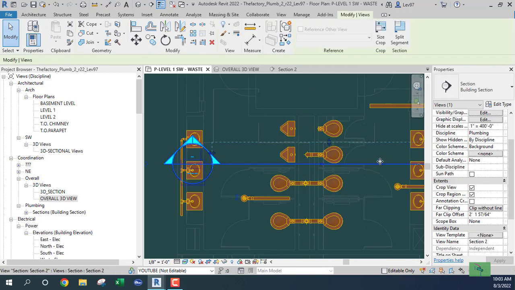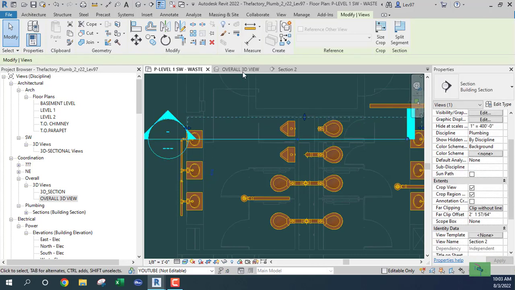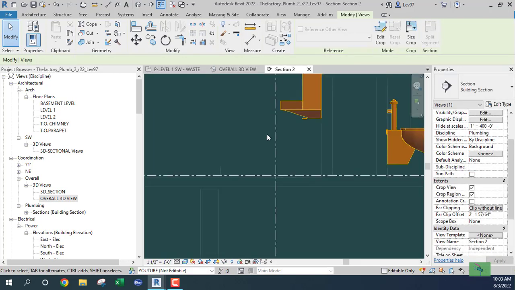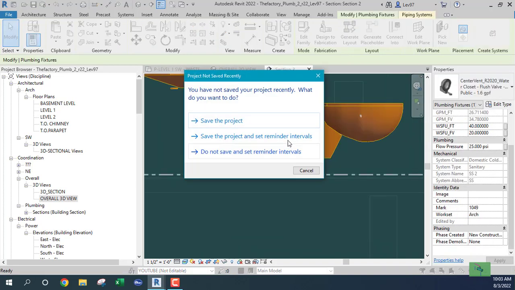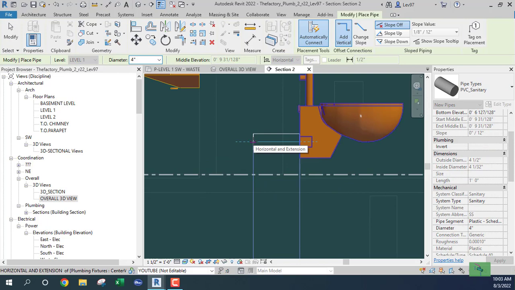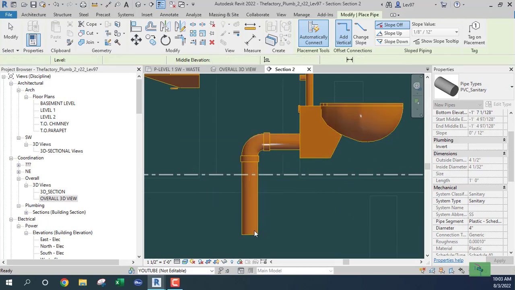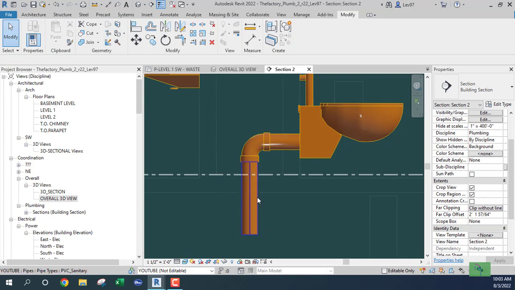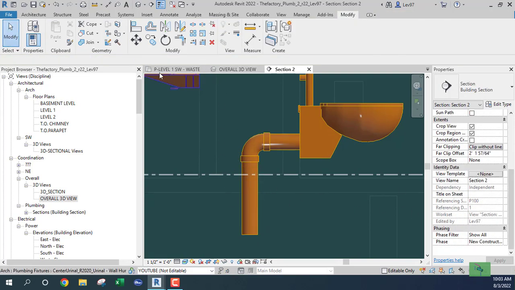And another, let's go here and let's get that last water closet. Okay, let's go here, no slope. Okay, now that should be 6. Yeah, okay, 6 fixture units.